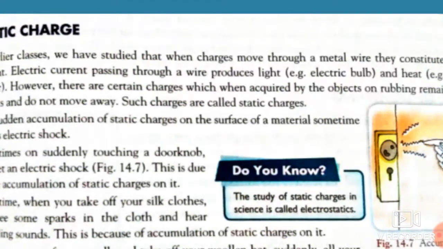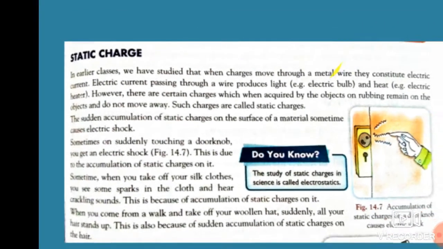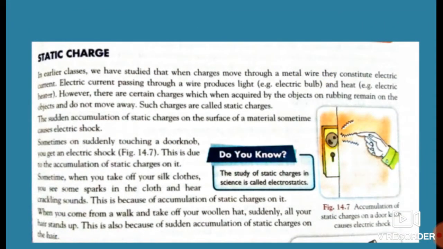So the electric current passing through a wire produces light. We have seen that in our home, when we switch on, what will happen? The light glows up. So what is that? The electric current is passed through that metal wire, due to which we get the glowing of the bulb. And heat, for example, in an electric heater. In this case also, due to the electricity we get heat.